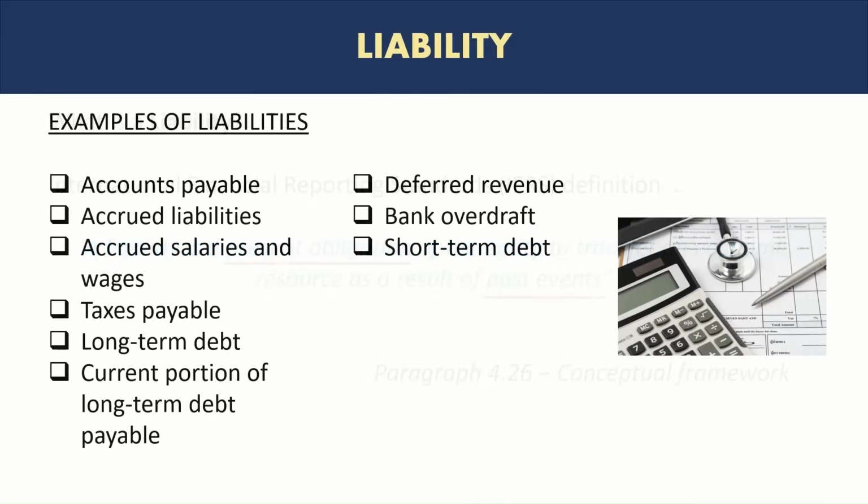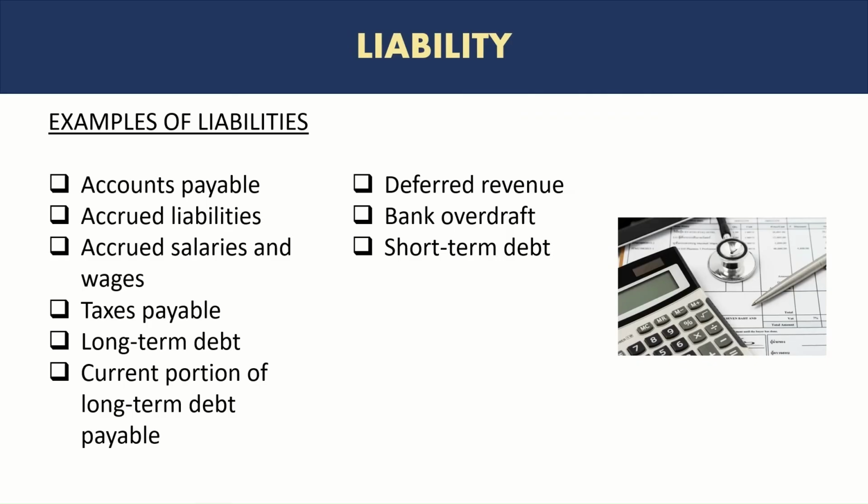So let's take a look at examples. Here are the majority of the examples that you will see for liabilities. The first one being accounts payable, which is kind of the opposite of accounts receivable. In accounts payable, these are the amounts that are due to be paid by the company to its vendors or suppliers. So if the vendor or supplier has offered credit to the company to make payments, the company purchased something from the vendor and the vendor has allowed them some time to pay the amount, then this is recorded as accounts payable for the period that the amount is not settled.